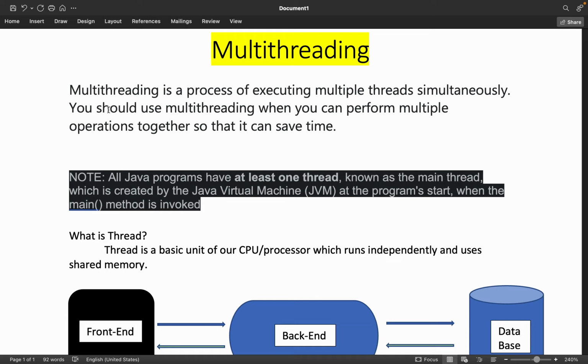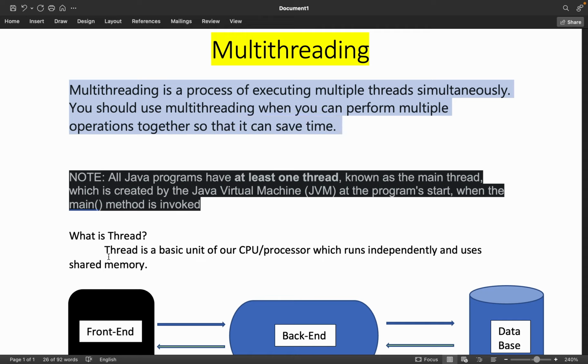What exactly is multi-threading? Multi-threading is nothing but a process of executing multiple threads simultaneously. And when exactly should you go for multi-threading? You should use multi-threading when you can perform multiple operations together so that it can save time. Till this it looks pretty normal, because you can find this definition of what is multi-threading everywhere. So let's dig deep and understand this. This is the what part of multi-threading which you are going to tell your interviewer.